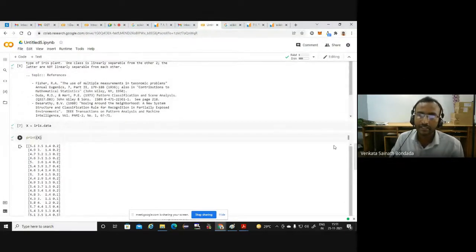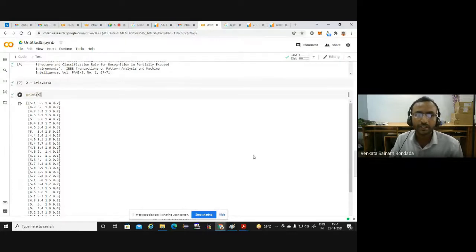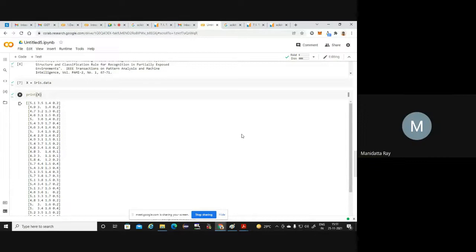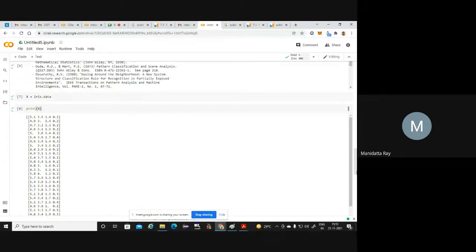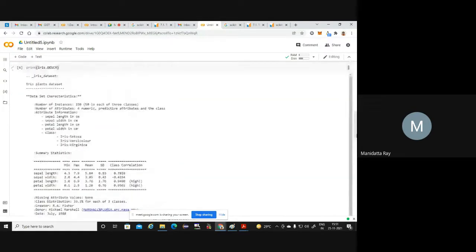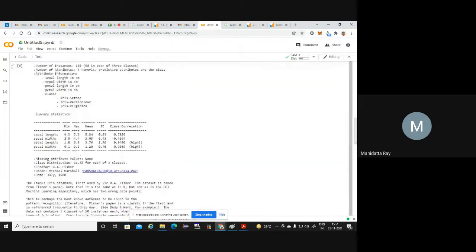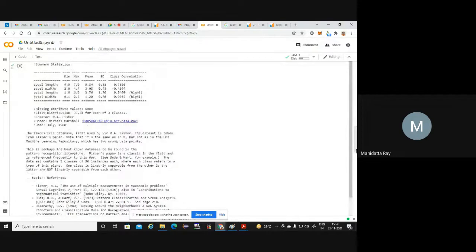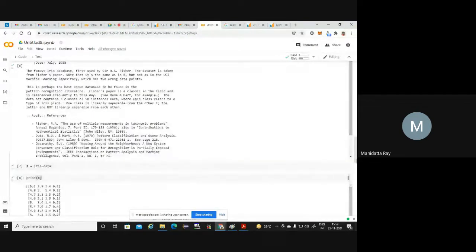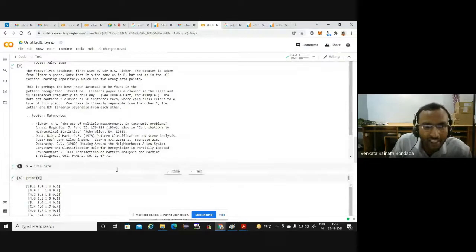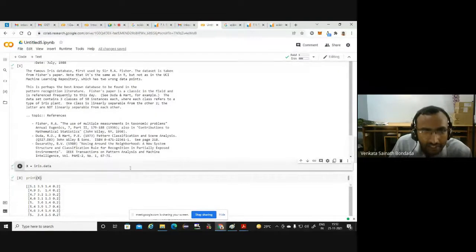Can you see the values? Please do it on your Google Colab. Sir, after entering print iris.descr, it's showing a lot of descriptive statistics and metadata. Where is the next command to be entered? See, once you run this, another cell will open automatically.